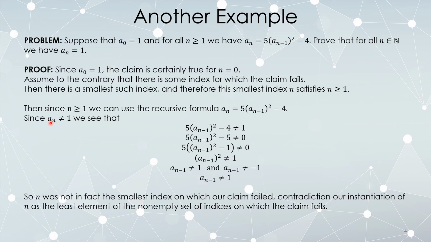Whatever the index n is, if we assume that a sub n isn't 1, we were able to conclude that the previous term was not 1 either. But we assumed that n was the smallest index where our claim failed. So we've got a contradiction. n is simultaneously the smallest index on which the claim fails, but it also fails at the previous index, so n wasn't the smallest index on which it fails. The only thing we assumed was that there are indices on which the claim fails. So assuming that there exist indices on which the claim fails led to a contradiction. Therefore, there cannot be any indices on which the claim fails. So since this claim is never false, it is in fact always true.